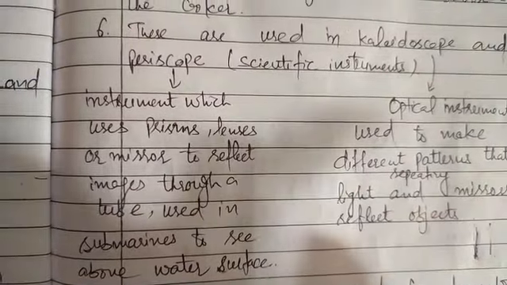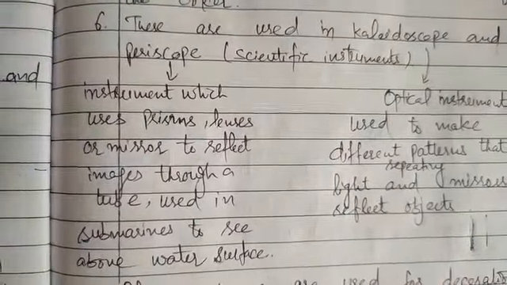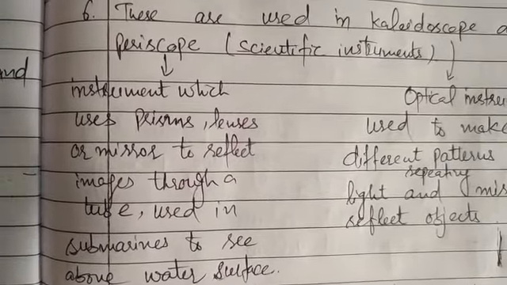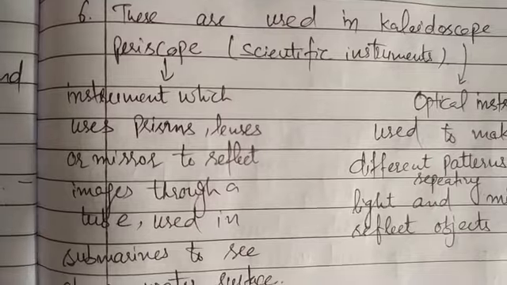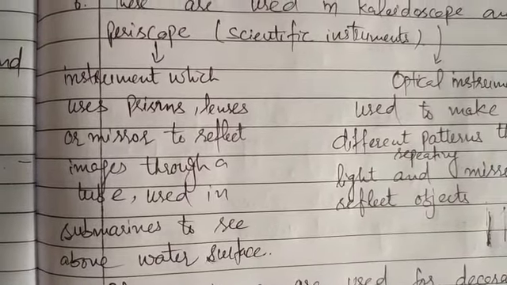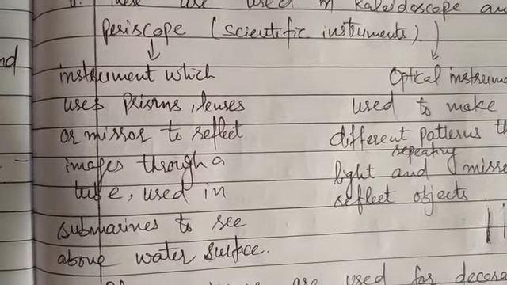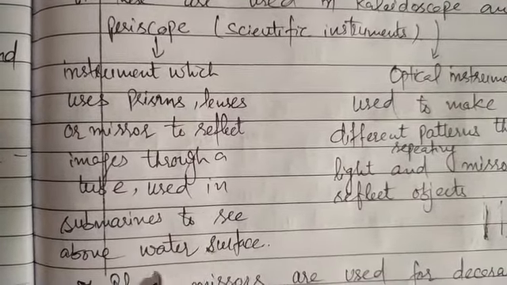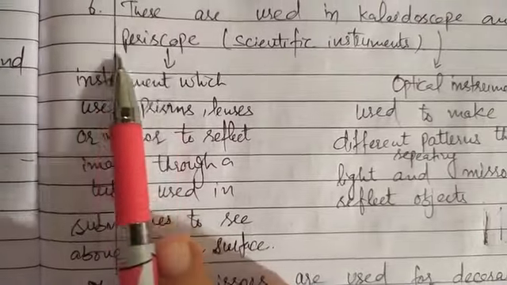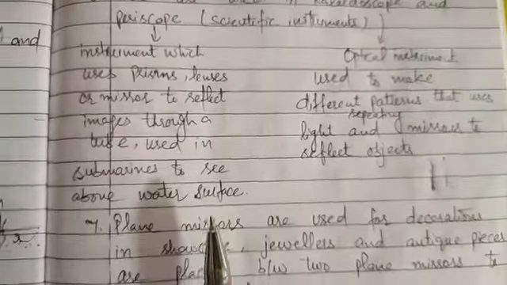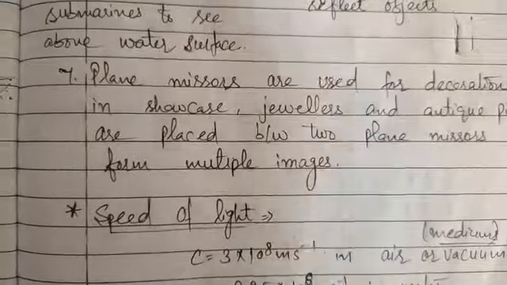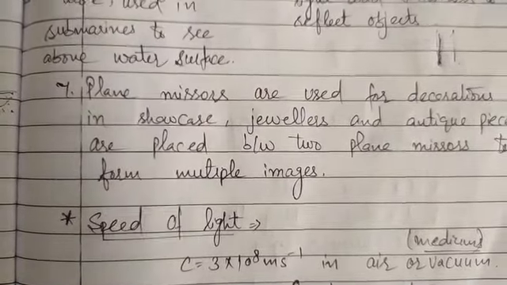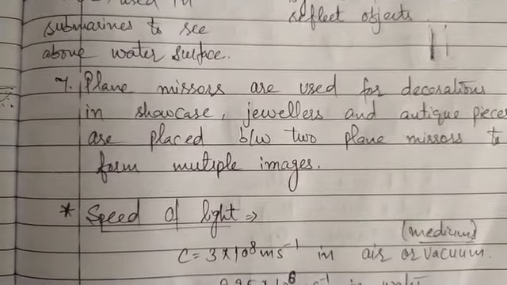You have often seen in television movies that some persons are using some instruments to see the objects above the water surface. That means these are used in the submarines to see the objects above the water surface, and that instrument is known as the periscope. Next application of the plane mirrors is that these can be used for decorations in the showcase and in jeweler shop and antique pieces shop.